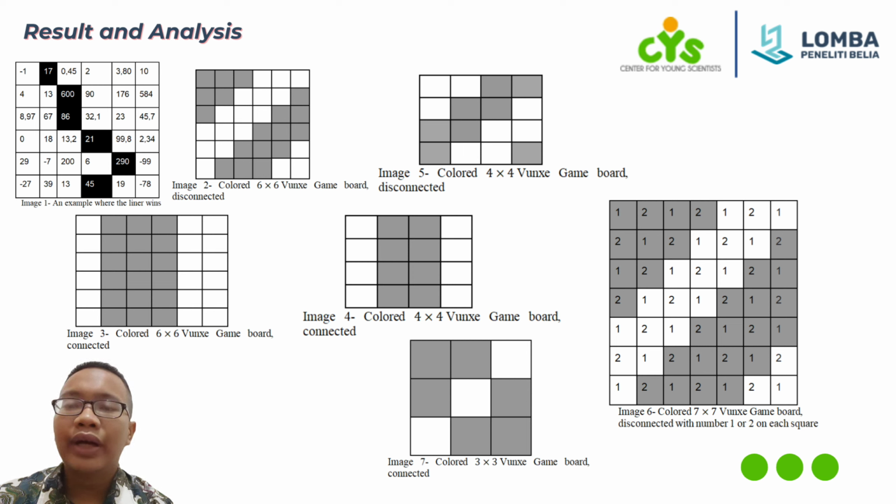In the last case, where n is less than 4, we can prove by the coloring method that the liner will always win, because the colored squares will stay connected no matter what the combination is.